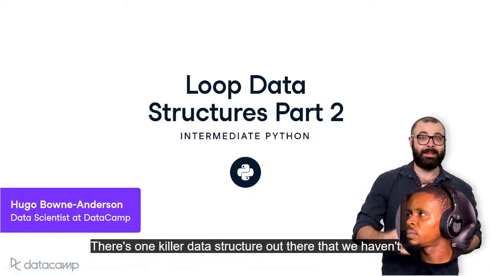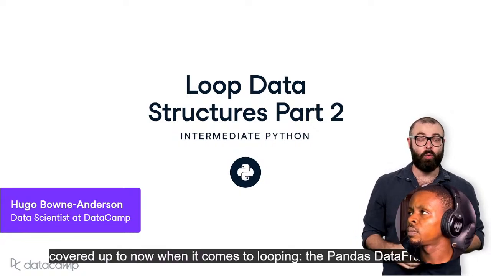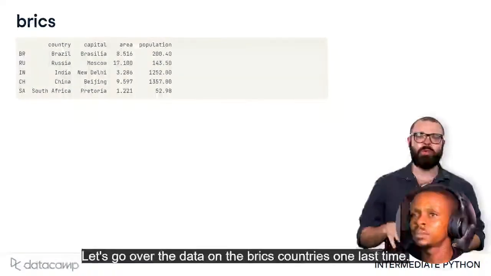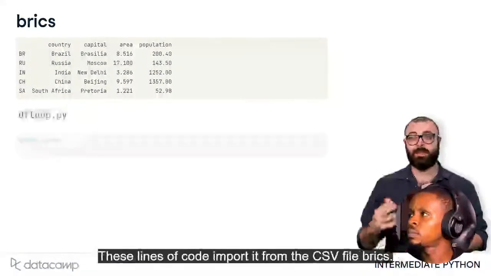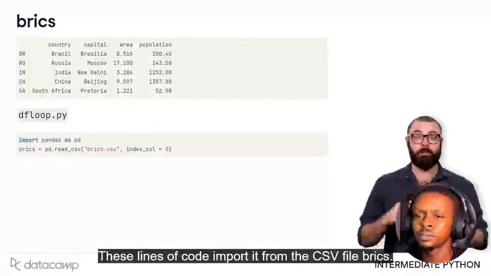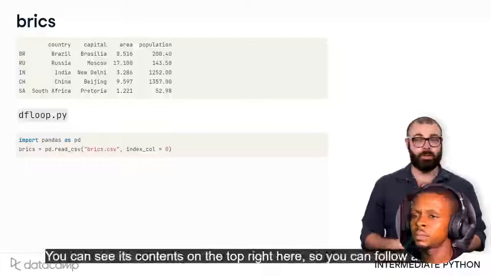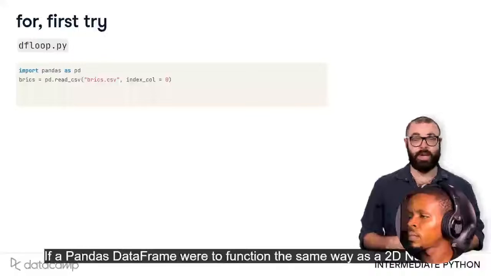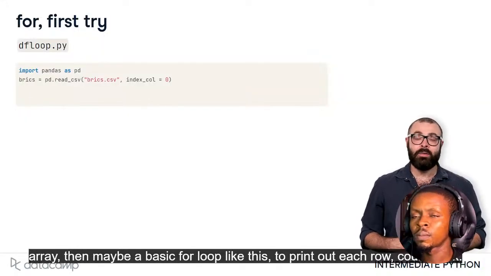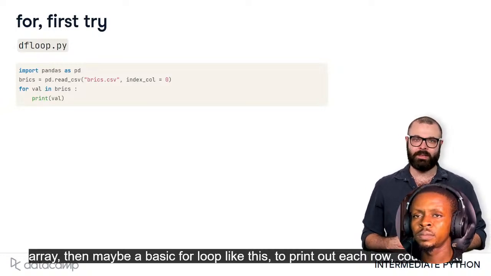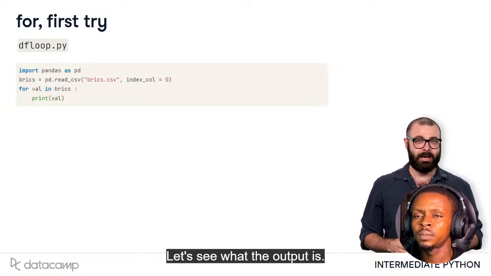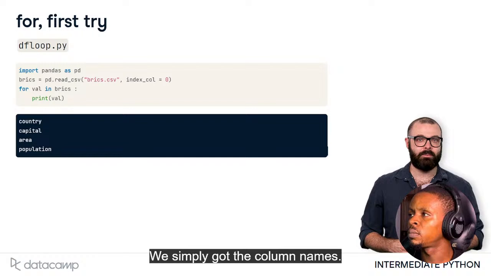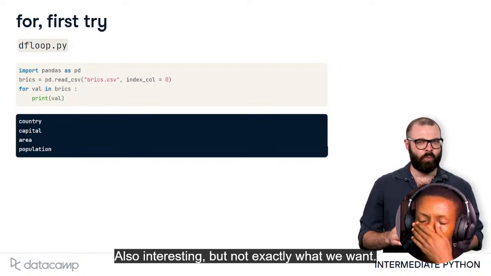There's one killer data structure out there that we haven't covered up to now when it comes to looping, the pandas data frame. Let's go over the data on the BRICS countries one last time. These lines of code import it from the CSV file, brics.csv. You can see its contents on the top right here, so you can follow along. If a pandas data frame were to function the same way as a 2D NumPy array, then maybe a basic for loop like this to print out each row could work. Let's see what the output is. Well, this was rather unexpected. You simply got the column names. Also interesting, but not exactly what we want.